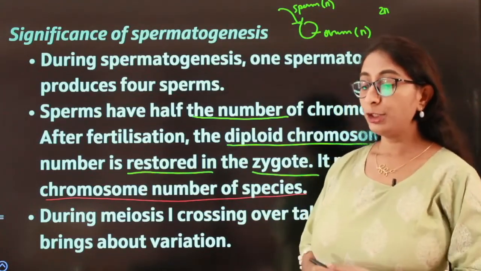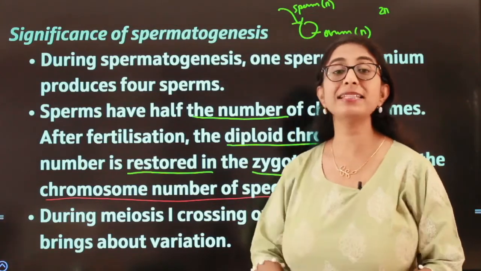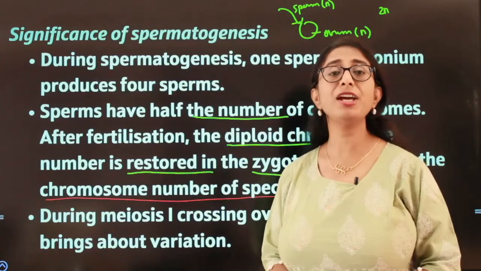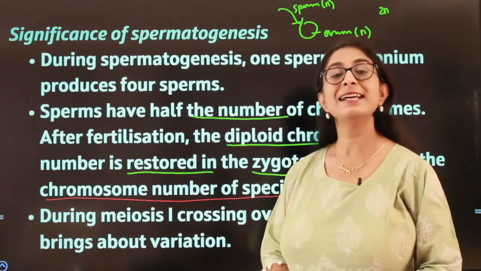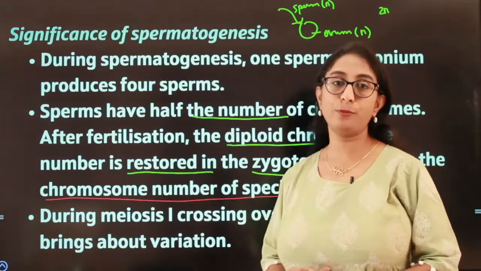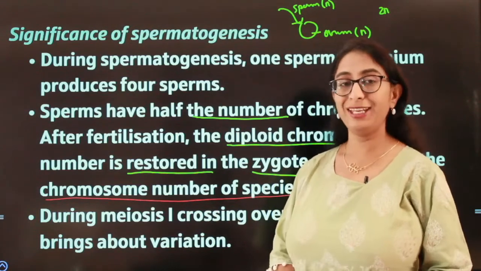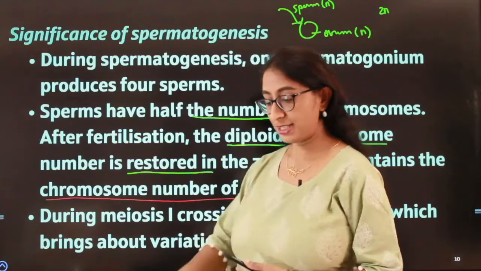One more is during meiosis 1 crossing over takes place, which brings about variation. So variation is very, very important and significant for evolution, isn't it? So it is during this process of meiosis 1 that crossing over of the chromatids happens, leading to variation. So these are all the significant points of spermatogenesis.